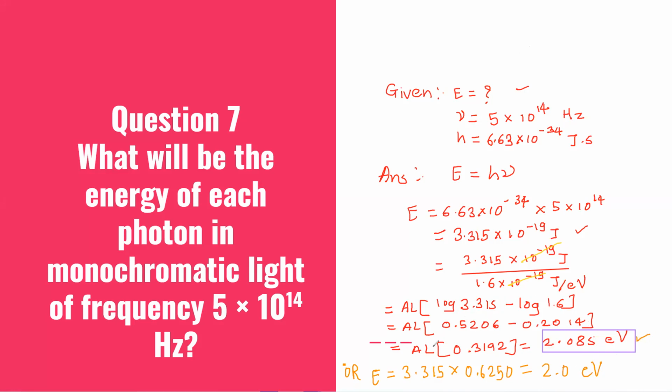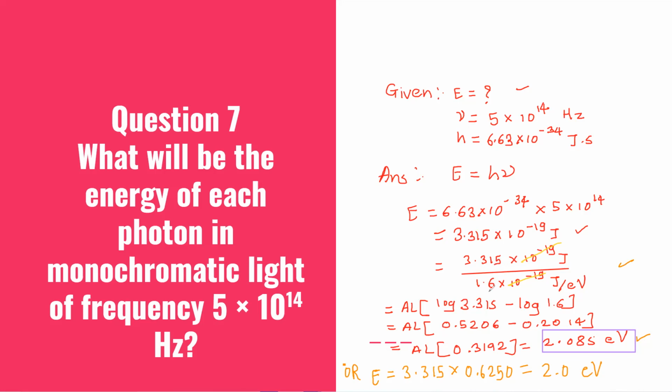So this is one method. Another method is 3.315 upon 1.6. Here we'll cancel out 10 raised to minus 19 as it is in the numerator as well as the denominator. So the remaining term is 3.315 upon 1.6.